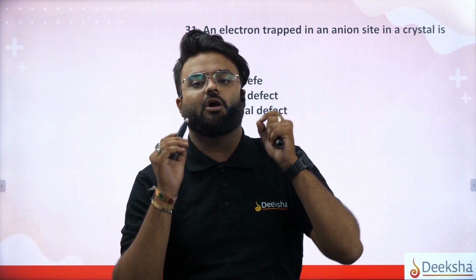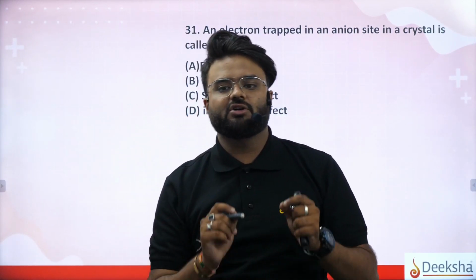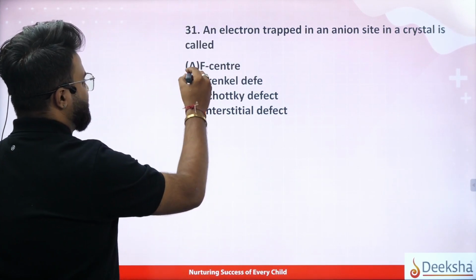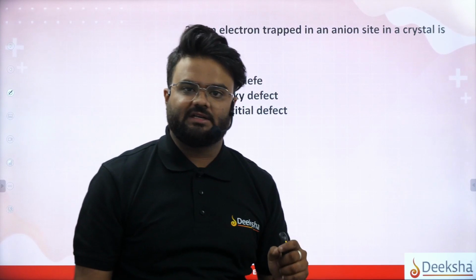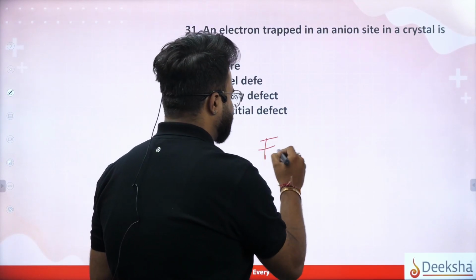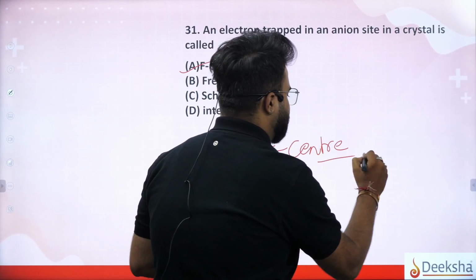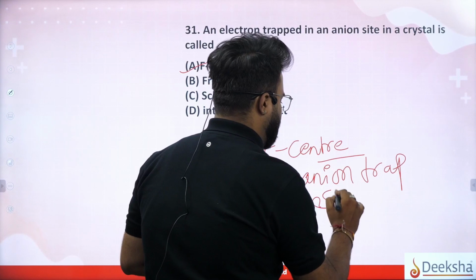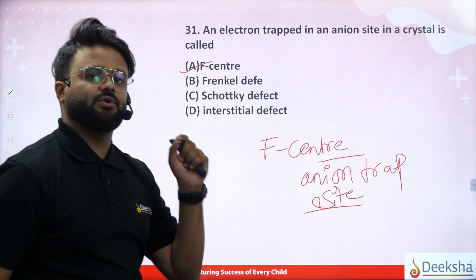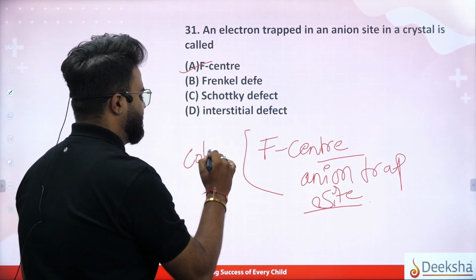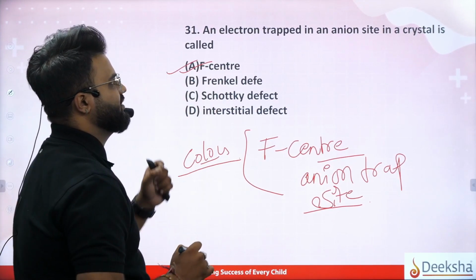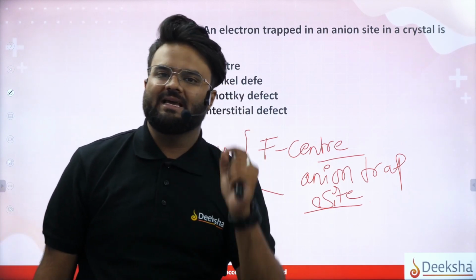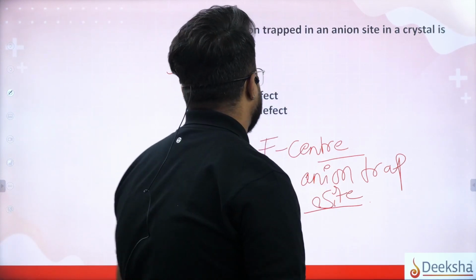So the F center, or the electron trapped in an anion site, is responsible for color. So your correct answer is F center. F center is nothing but your anion trap site. It is an anion trap site which helps in giving the color. So an electron trapped in an anion site in a crystal is known as F center.